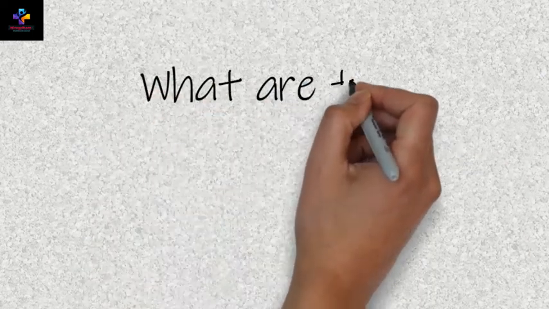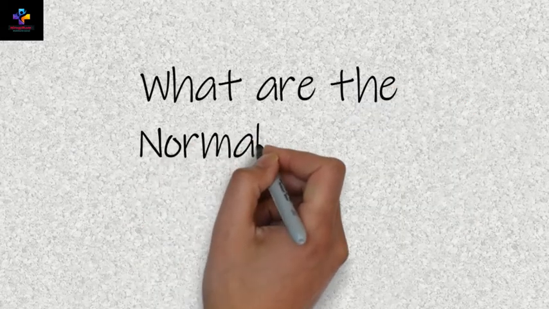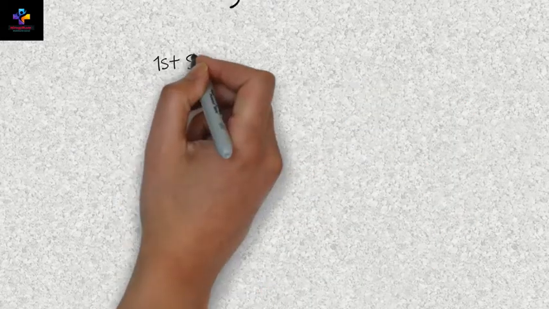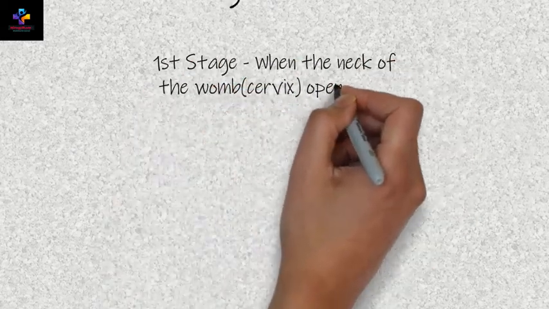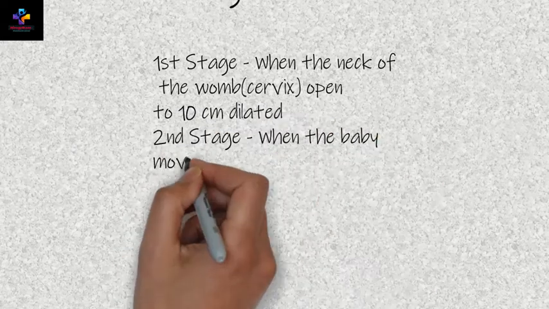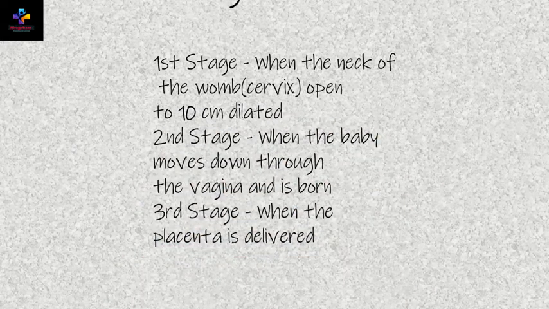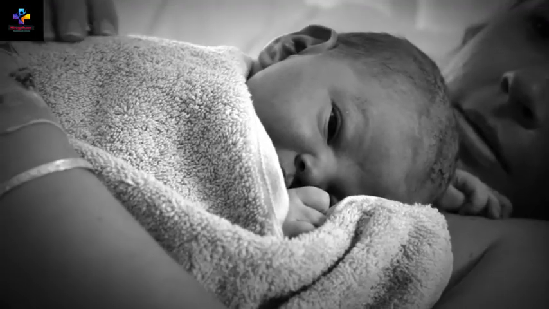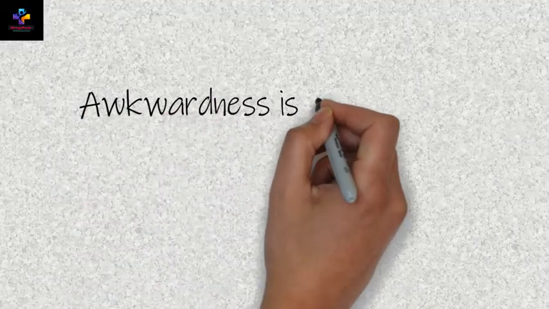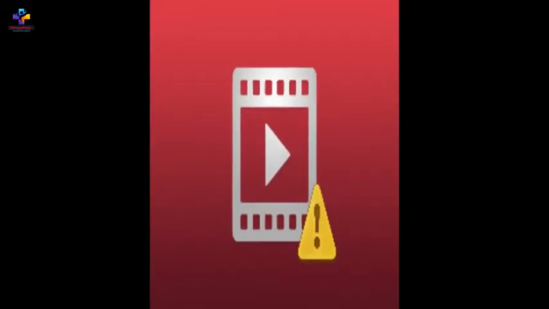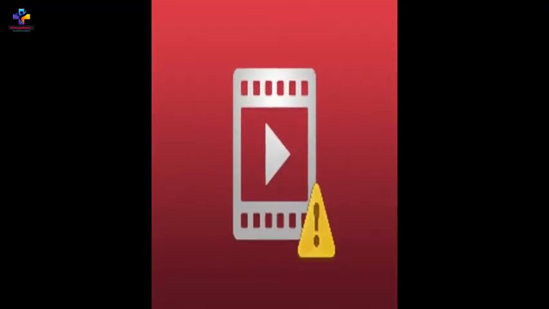What are the normal labor stages? The next question is related to the stages of labor. In the first stage, the neck of the cervix opens to 10 centimeters. In the second stage, the baby moves down the vagina and is born. And in the third stage, the placenta is removed. So these are the normal labor stages. Then the next question: awkwardness is given under which chapter of Kent's Repertory? The answer is that this rubric is found in Kent's Repertory under extremities.